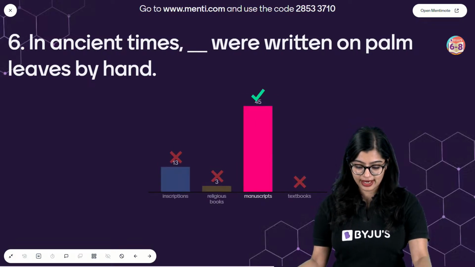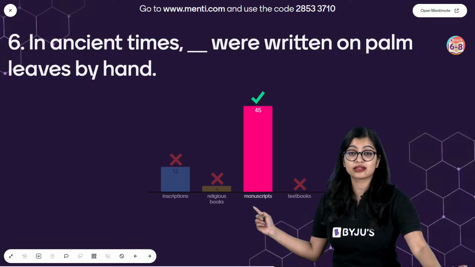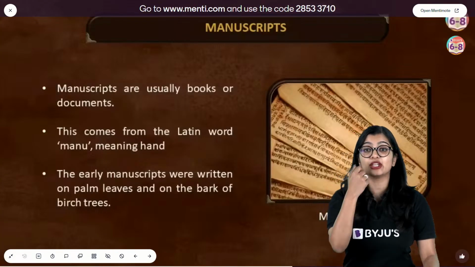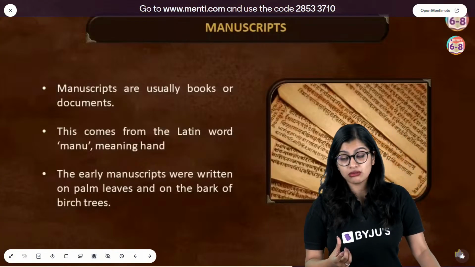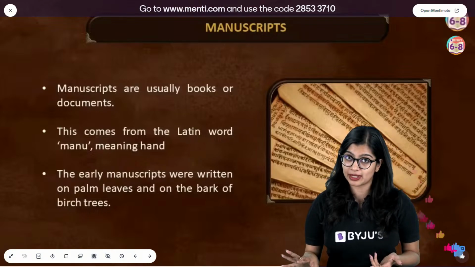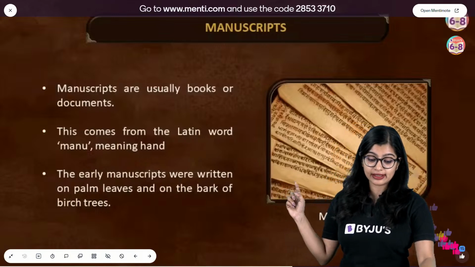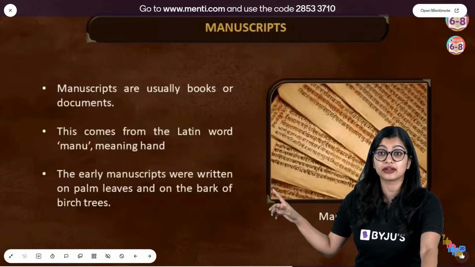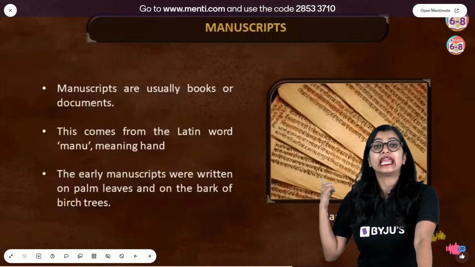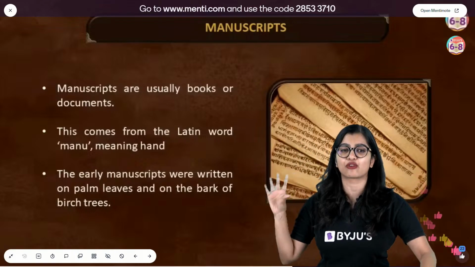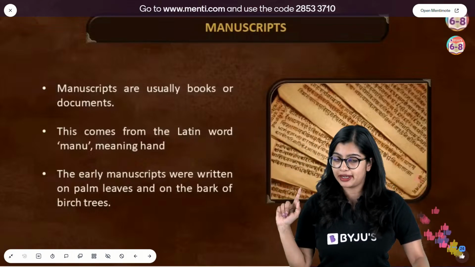Okay, all of you, very good, very good. Most of you have got the answer correctly, but some of you got confused with inscriptions. See, what are manuscripts? The word manu in Latin actually means hand, right? So they are handwritten documents, and we see that they are normally written on palm leaves and on the bark of birch trees. So this right here is super important to understand. Inscriptions, on the other hand, are done on hard surfaces like rocks or stones. So that is the main difference.